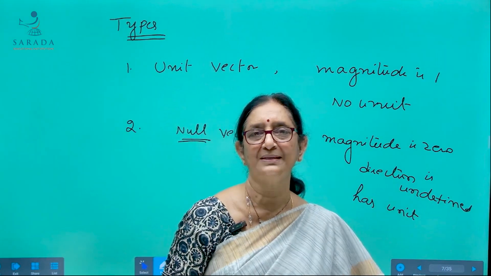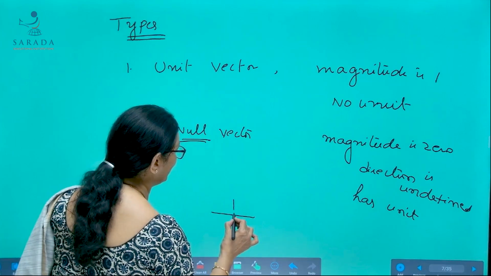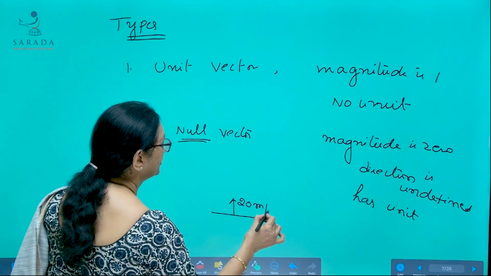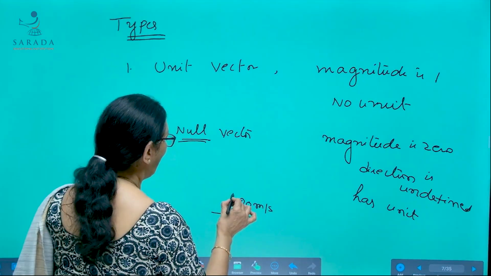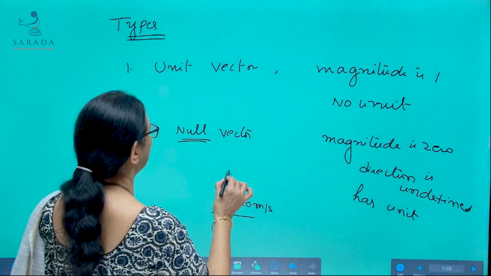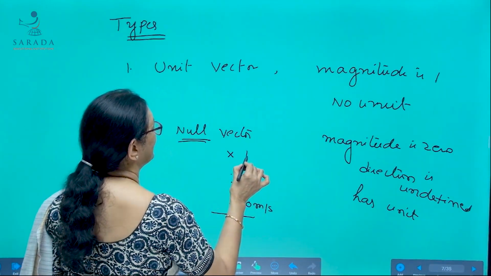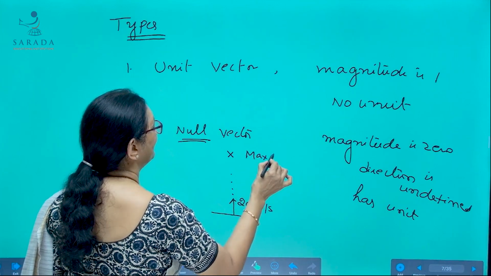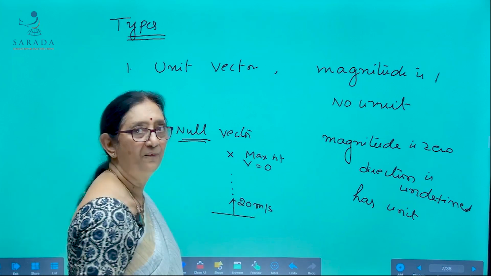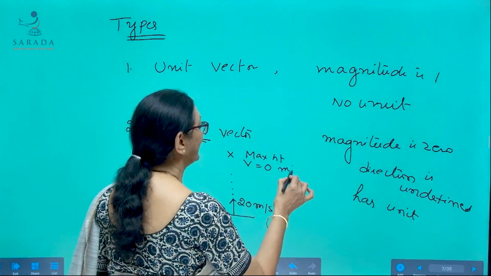Suppose a body is projected vertically up with a velocity of 20 meters per second. As it goes up and up, its velocity decreases and finally becomes 0 at the highest point. This is the maximum height position. At that point, V is equal to 0 meters per second.